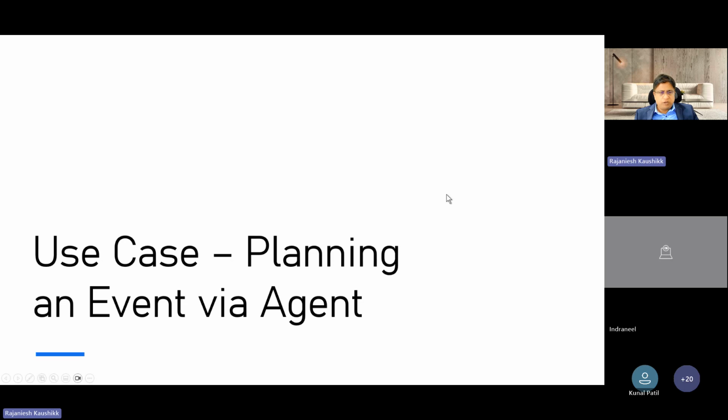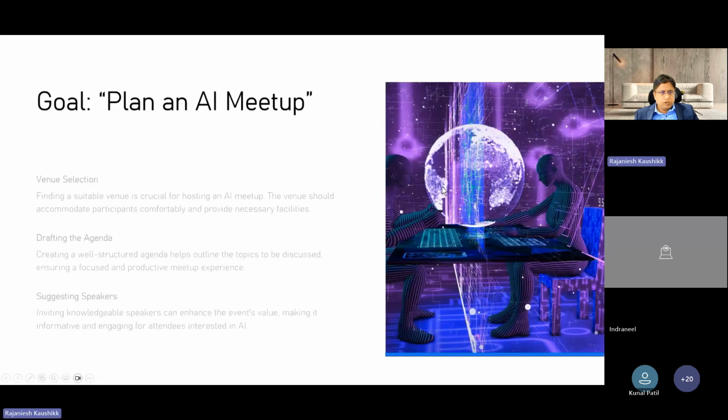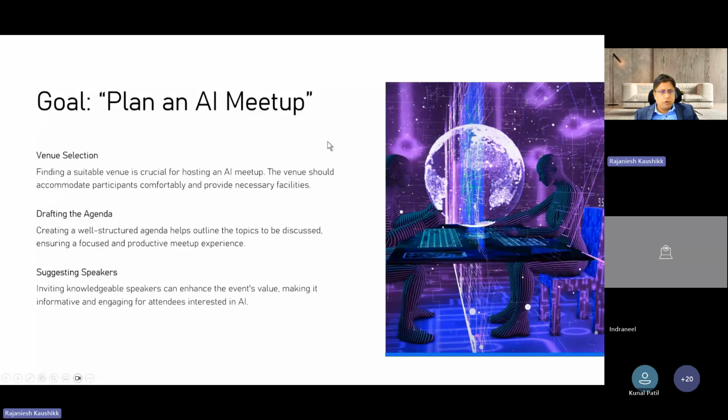Enough of theory. We are going to understand it with the help of a demo. And before I show the demo to you, I'm going to help you understand the use case. In this demo, we are going to create an agentic AI where we plan an AI meetup. In this, we ask for venue selection, where we select a venue based on the requirement. For example, I want to create an AI meetup in Pune.